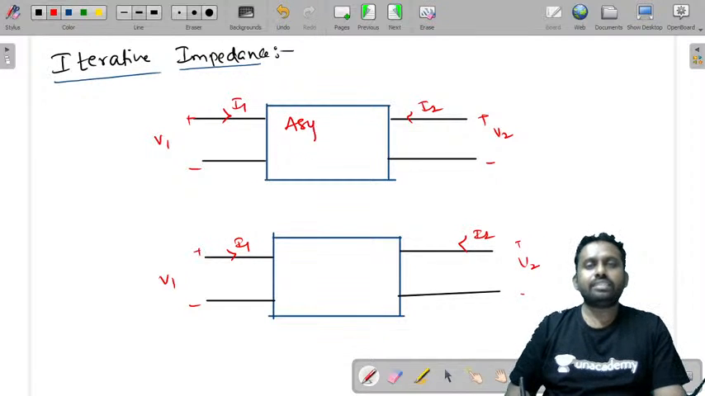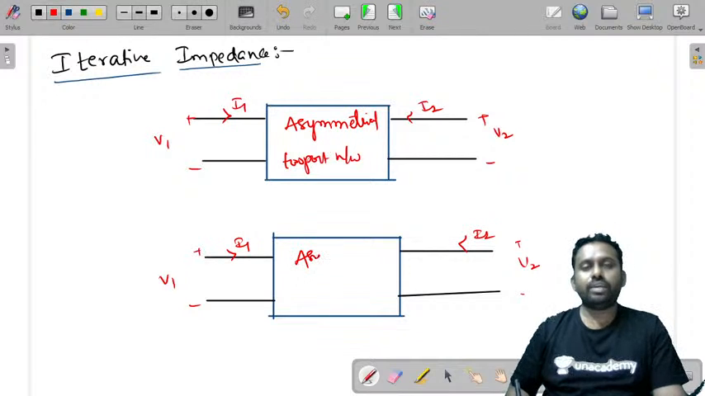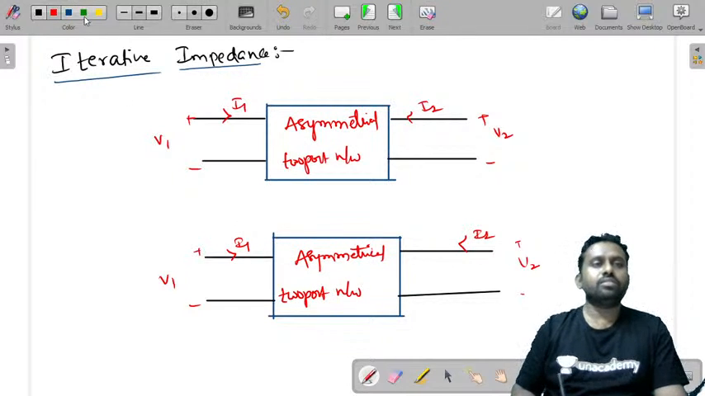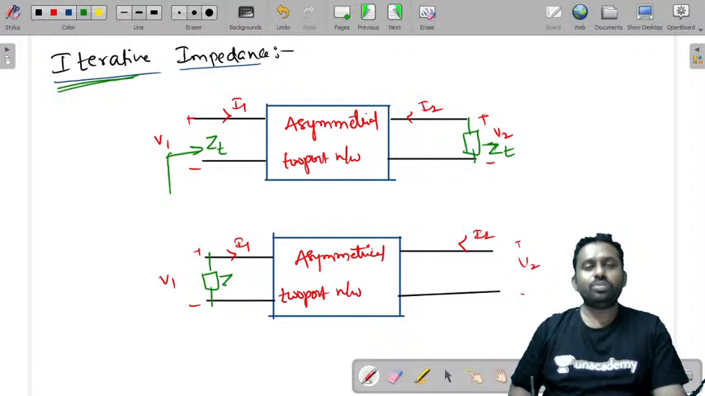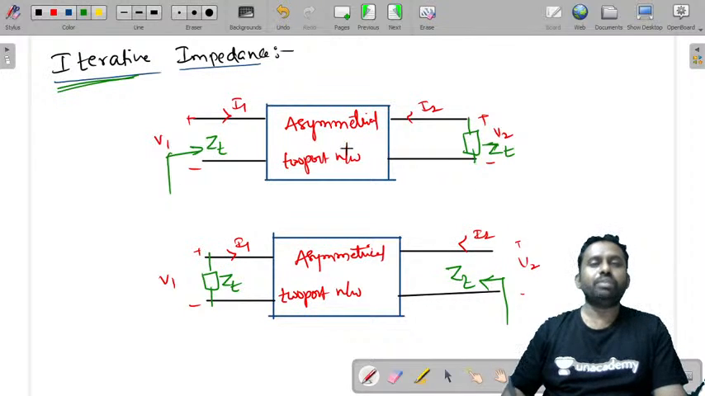So this is a symmetrical two-port network, and this is also a symmetrical one. What is iterative impedance? If you terminate the second port with an impedance of Zt, and you measure the impedance at the first port, it is Zt. Similarly, if you terminate the first port with an impedance Zt and the measured impedance at the second port is Zt, such an impedance is said to be an iterative impedance.